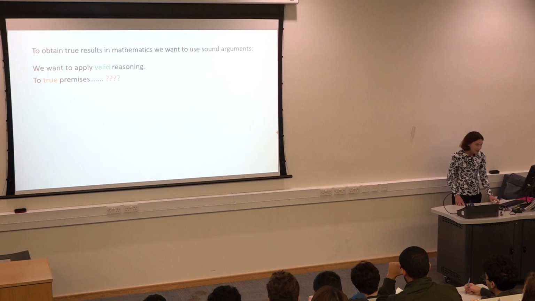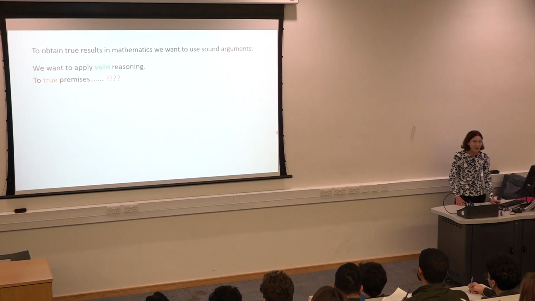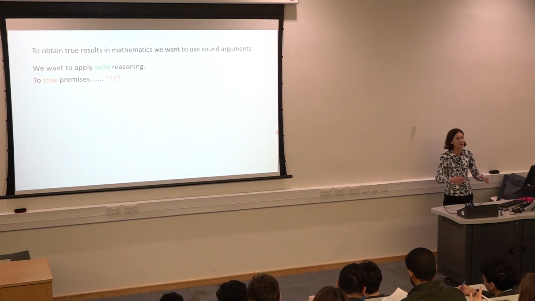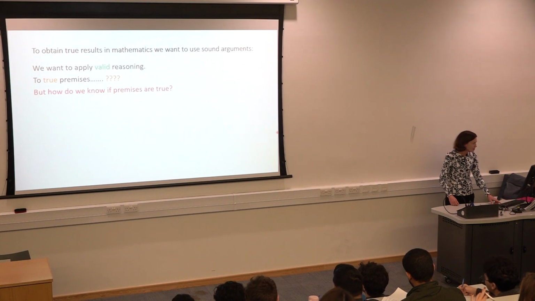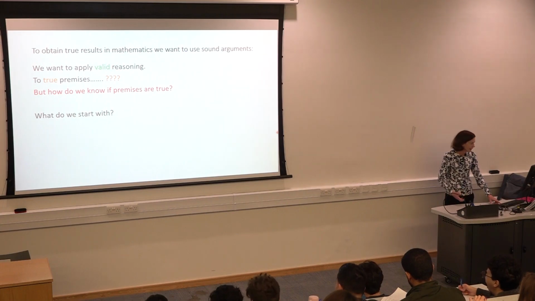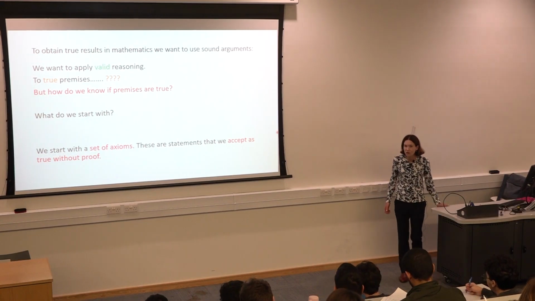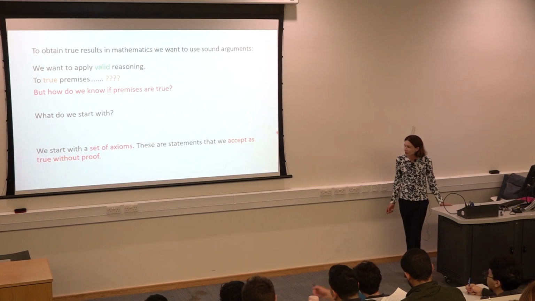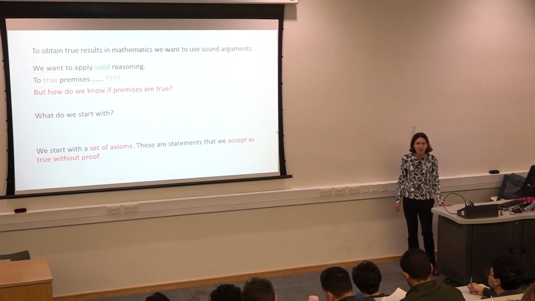And the answer is maybe less satisfactory than you might think. We cannot go around in circles. What we do is we accept some things as just being true without proof, right? So how do we know premises are true? What do we start with? We start with some things that we just accept as being true without proof. This is called a set of axioms. Okay, so we start with a set of axioms. These are statements. We accept them as being true with no proof.